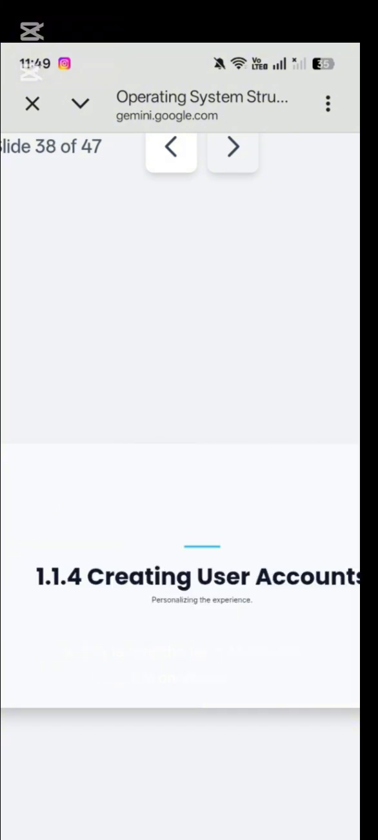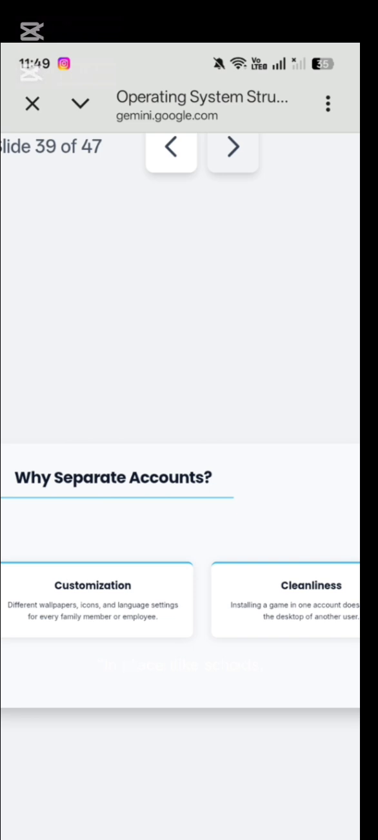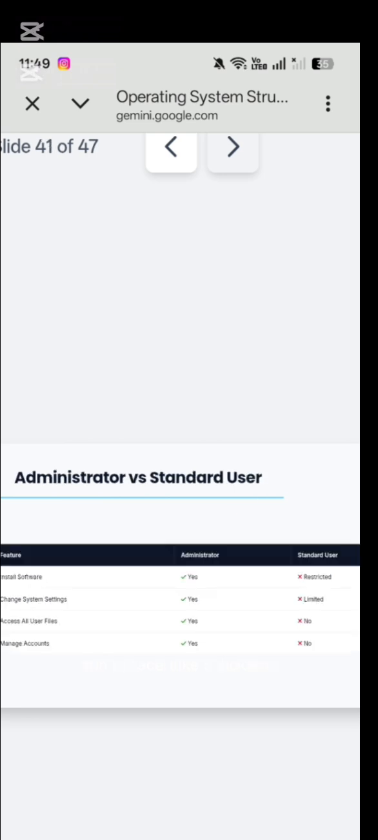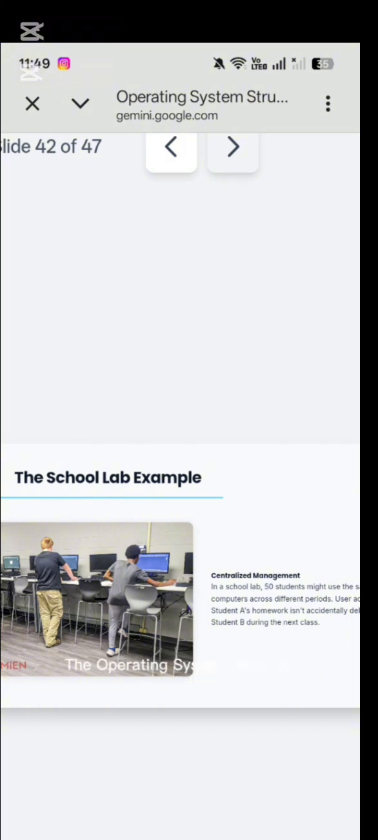1.1.3 Responsibilities in multi-user environments. In places like schools, offices, and online systems, many users may share the same computer. The operating system helps by creating separate user accounts, keeping each user's files private, sharing system resources fairly, and protecting the system from unauthorized access.